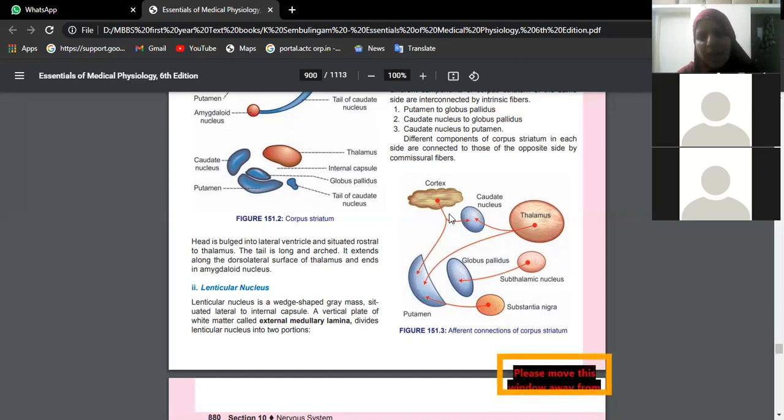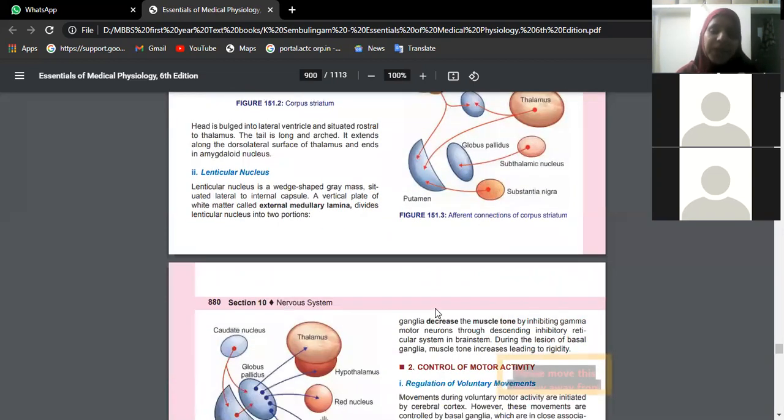So that means we have different areas of the brain. This is putamen, sorry. Different parts of the brain will be sending connections to the basal ganglia. So the connections may come from cerebral cortex to caudate nucleus, thalamus to caudate nucleus, subthalamic nucleus to globus pallidus, substantia nigra to putamen. All these are called afferent connections.